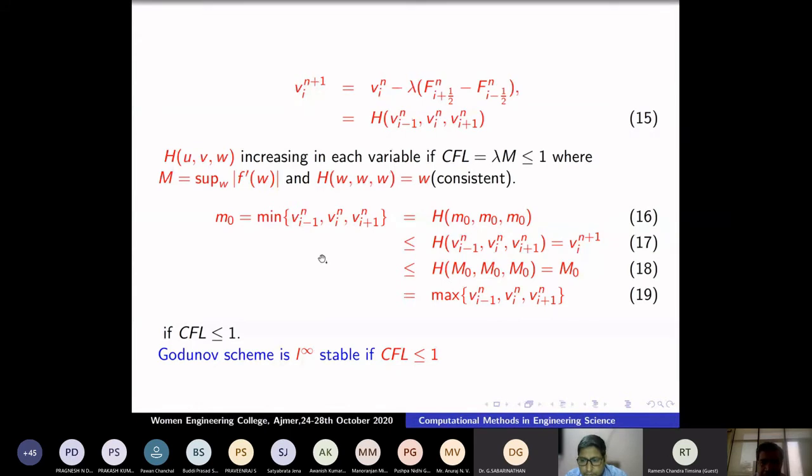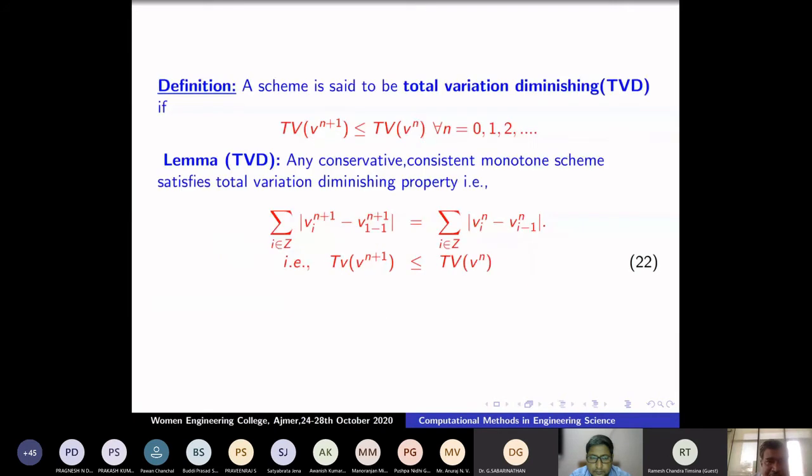So under the CFL condition, that means the Courant, Friedrichs and Lewy condition, which comes from the wave equation, for example D'Alembert solutions, if the theoretical domain of dependence is contained in the numerical domain of dependence, then the scheme is stable. That is the idea, and that is why you call it the CFL condition. The Godunov scheme is L-infinity stable. Still, stability does not imply convergence. I need some more conditions.